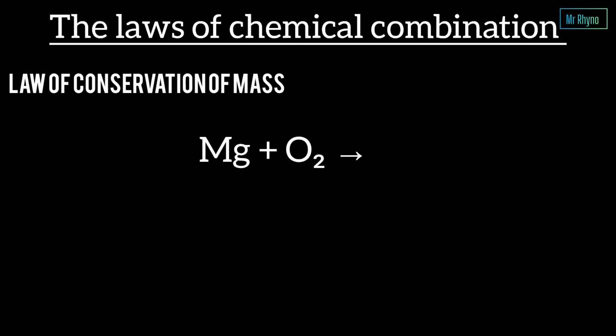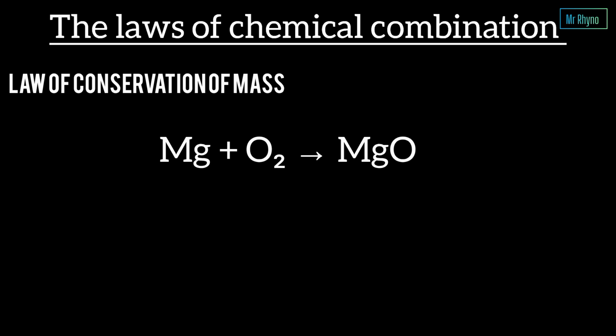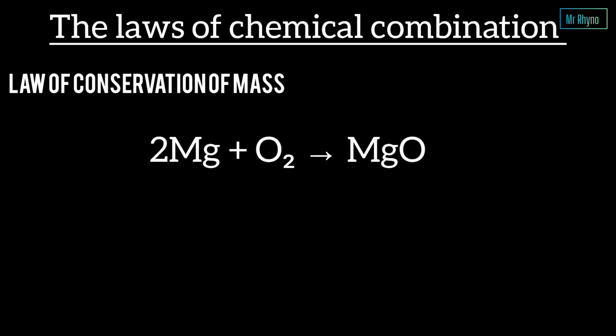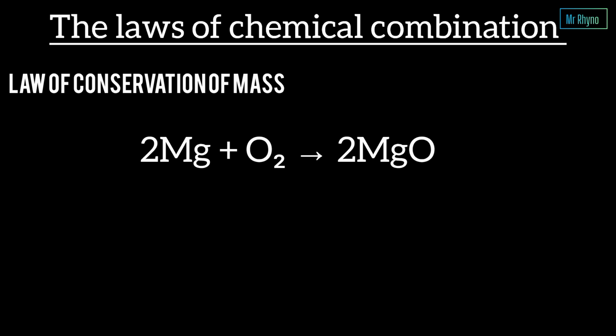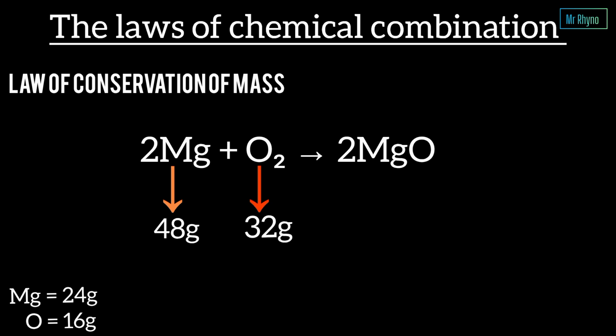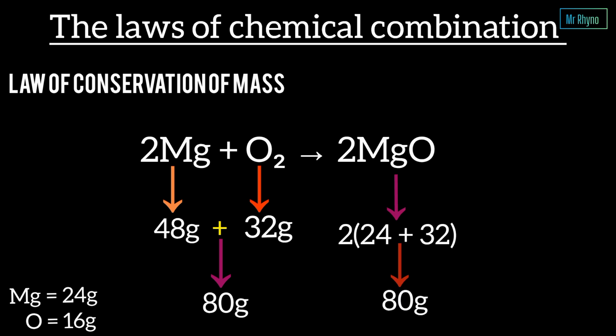Consider the reaction of magnesium and oxygen to get magnesium oxide. To balance this, we shall have 2 before magnesium and 2 before magnesium oxide. Suppose we have 48 grams of magnesium and 32 grams of oxygen. The total mass before the reaction is 48 plus 32, and it gives us 80 grams. After the reaction, 80 grams of magnesium oxide are formed. Notice something remarkable. The mass before the reaction is exactly equal to the mass after the reaction.